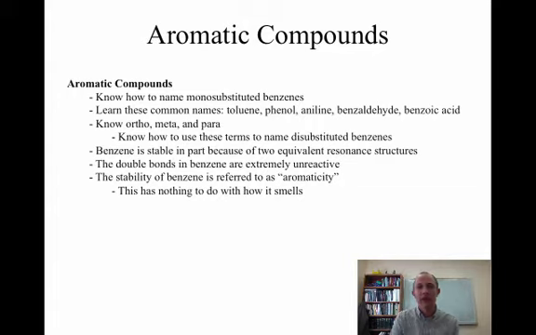So to summarize, what I'd like you to know from this video is how to name mono-substituted benzenes, know the 6 common names that we talked about, and know how to name disubstituted benzenes, namely ortho, meta, and para. Know that benzene is stable because it has 2 resonance structures, but the more technical reason is because of molecular orbital theory. It has nothing to do with the smell, but that stability associated with benzene and compounds that contain benzene rings is called aromaticity, and we're going to talk about that more later.